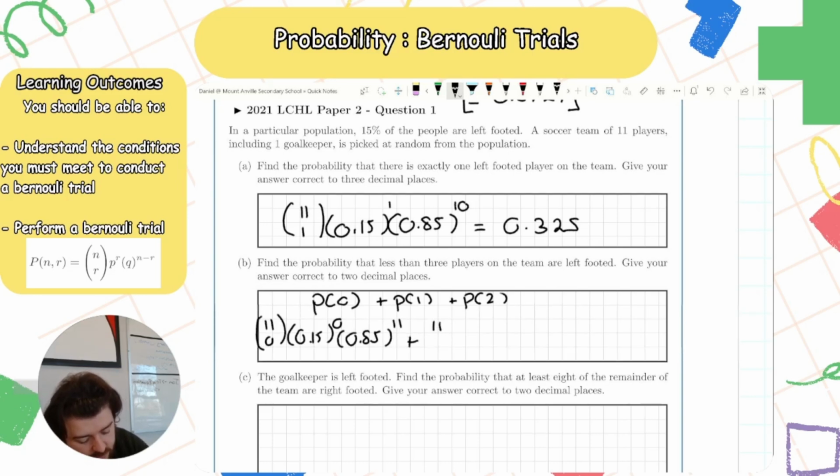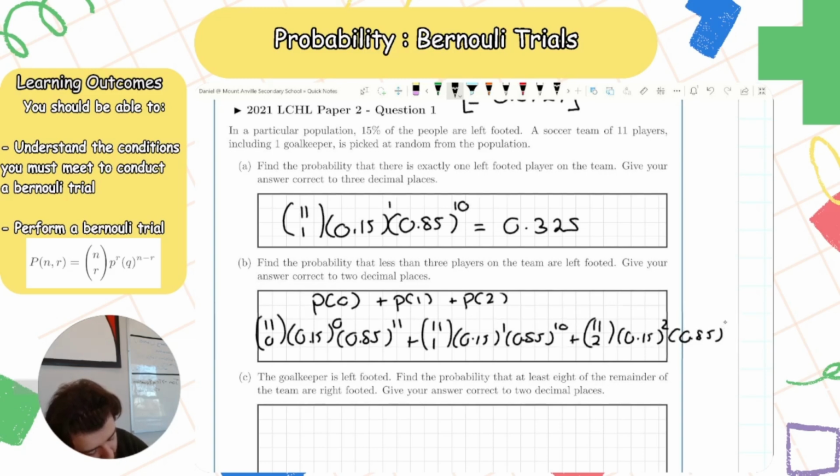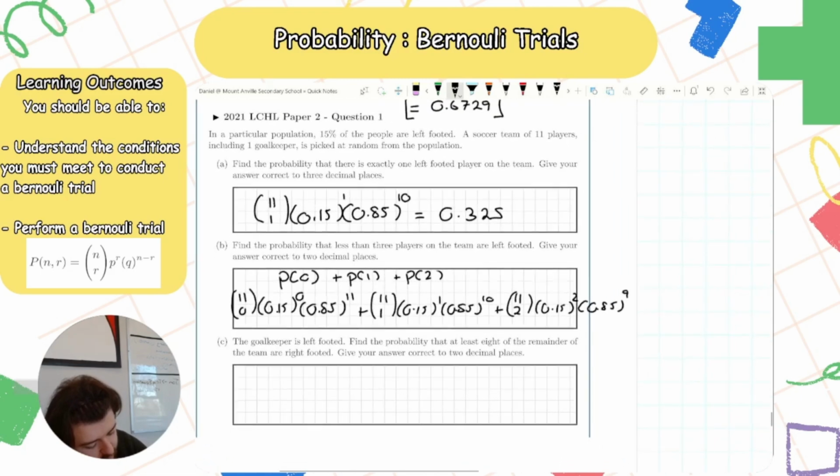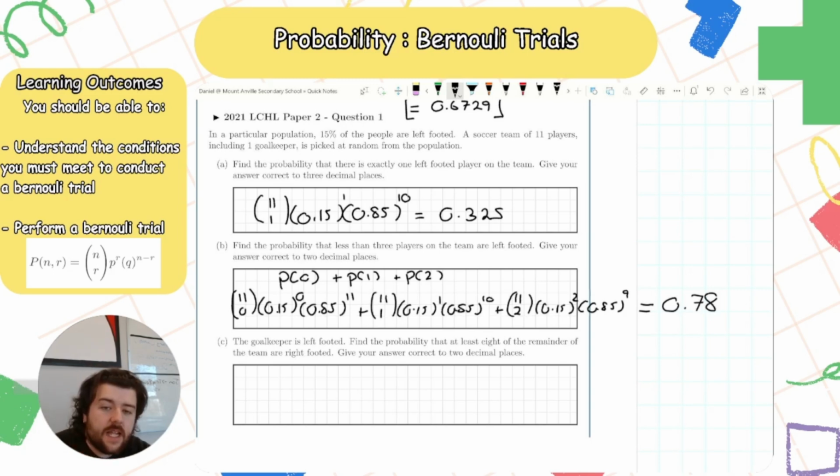Plus 11 choose 1 times 0.15 to the power of 1 times 0.85 to the power of 10, plus 11 choose 2 times 0.15 to the power of 2 times 0.85 to the power of 9. Add them up in our calculators, we get 0.78. That's the probability that less than 3 players on our team are left-footed.